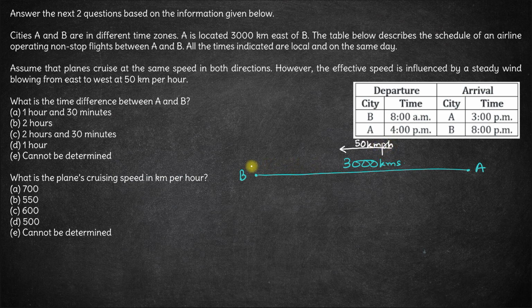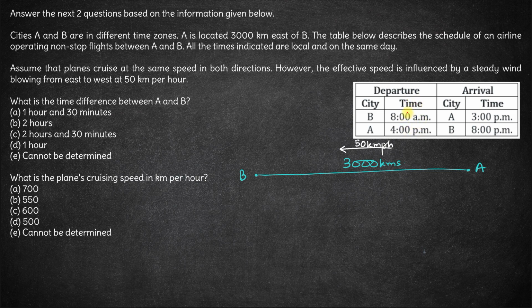So if the plane is trying to go from B to A, the effective speed of the plane will reduce because of the drag from the wind. And if the plane is trying to go from A to B, the effective speed of the plane will increase by 50 kilometers per hour because of assistance by the wind. Fine. And this is a timetable schedule for a flight.